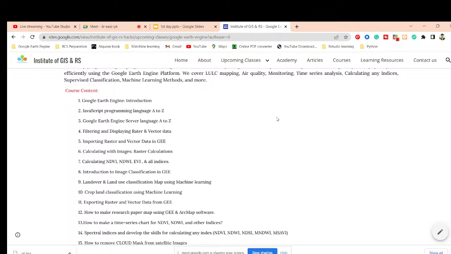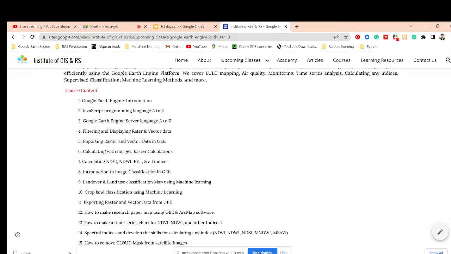Then we also try to discuss the JavaScript programming language from A to Z, all of the things, and how we can easily learn that. I will also give you all of the syntax for the JavaScript programming language. After that, we move to the Google Earth Engine server language.